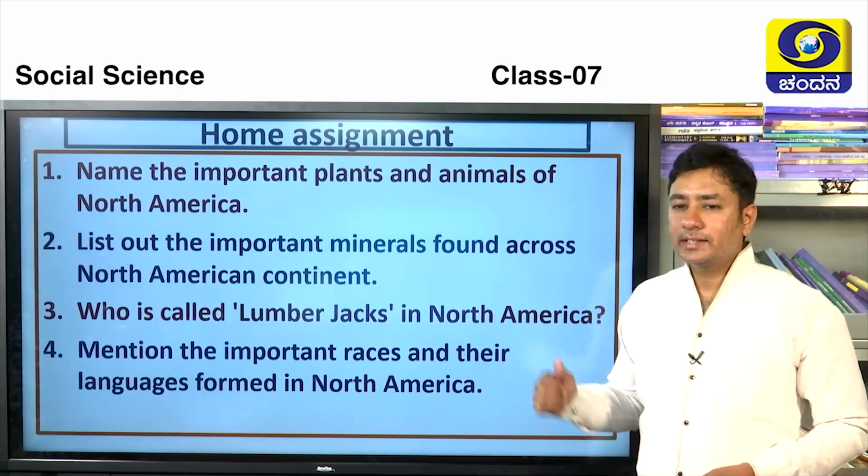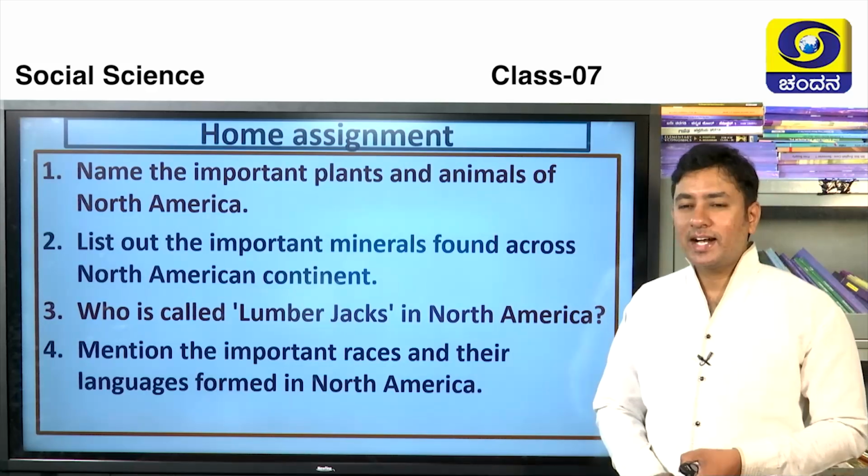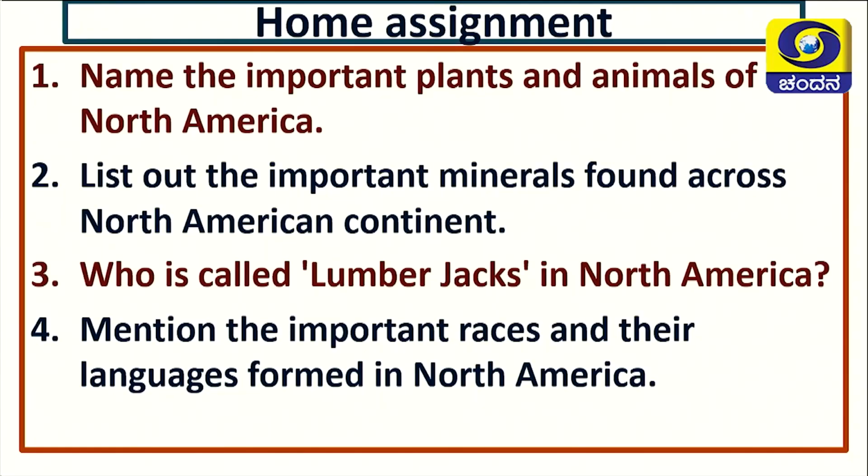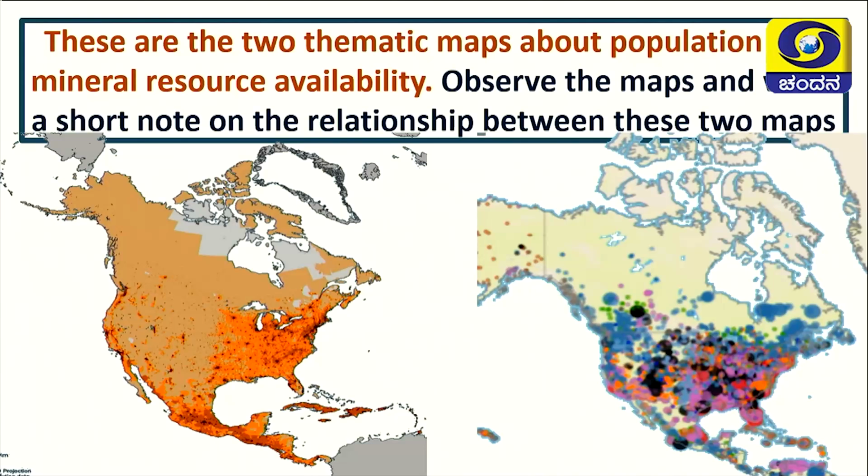Okay children, here is the home assignment. Just complete it and give it to your class teacher. Children, here you can see two thematic maps. The first one shows the population settlement. The second one shows the minerals which are available in this region. So you will have to write a note on the relationship between population and mineral availability in this region.